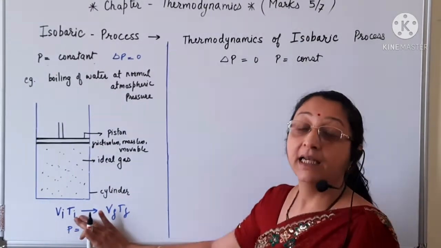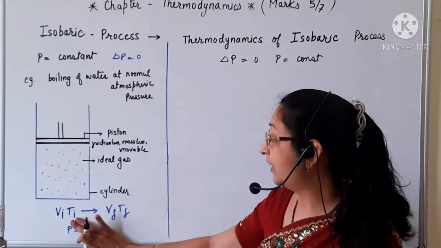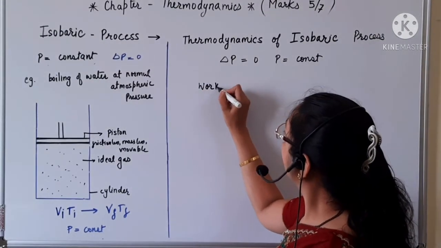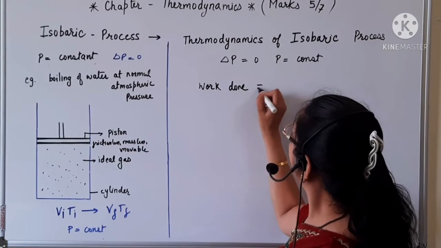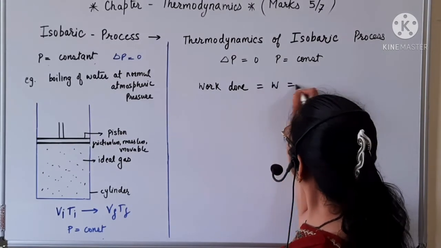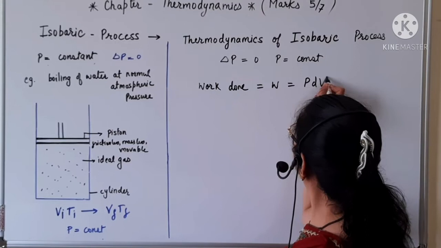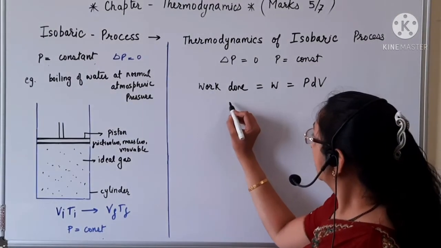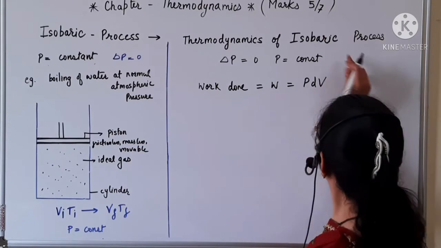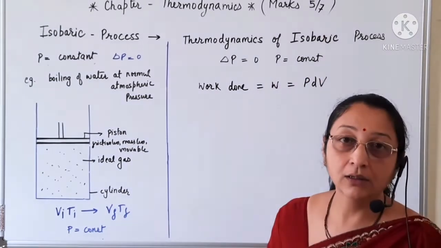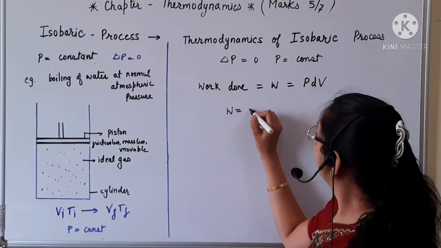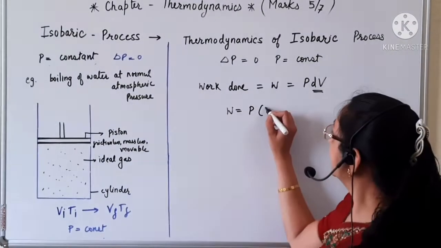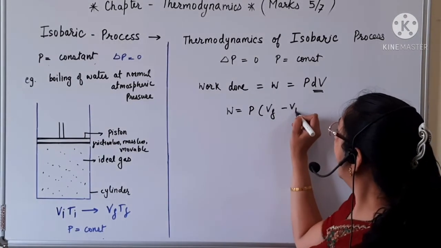The work done in expansion of the gas from Vi to Vf is W, and we know that W is equal to PdV. Since the pressure is constant, W is equal to P times the change in volume, that is, Vf minus Vi.